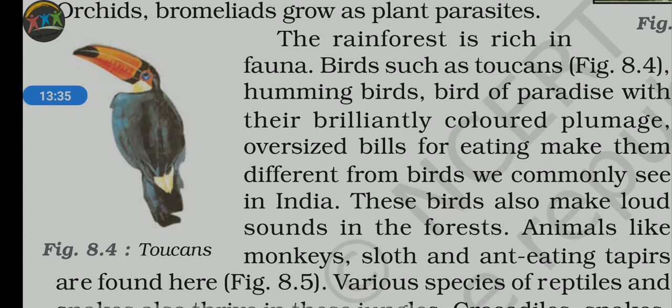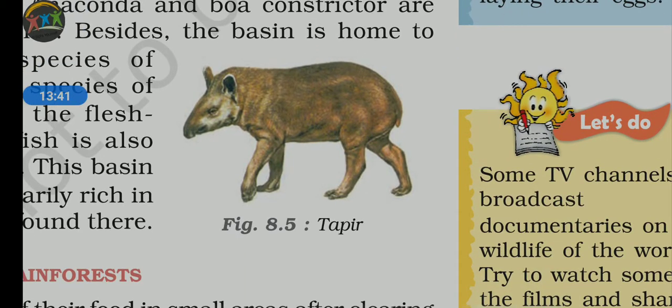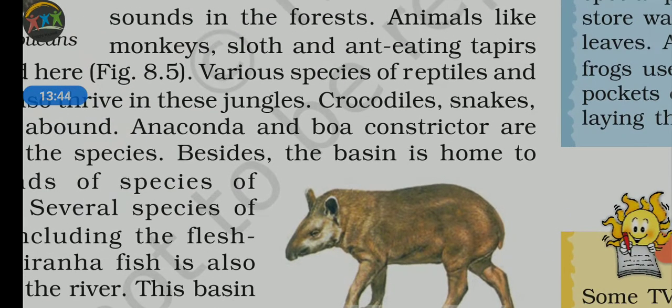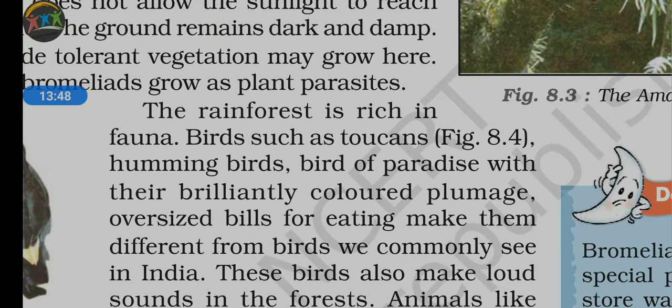Here you can see the toucans, it is a bird species. Next one, we can also see another tapir, this is also another wildlife. So wildlife species, those which are found in a particular region, they are referred to as the fauna. And flora means those species which are found in the natural vegetation cover. So what is the difference between flora and fauna?